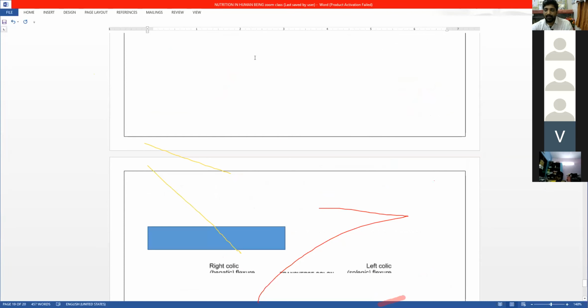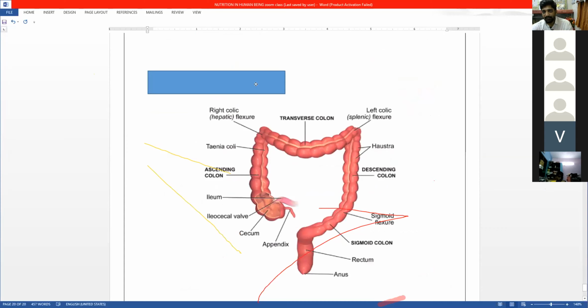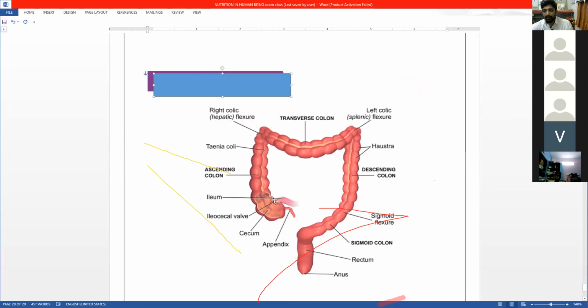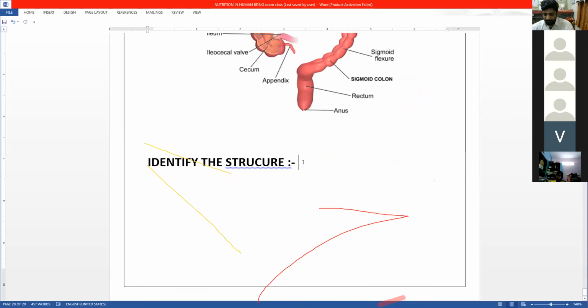Now coming back to the last part of the alimentary canal, this is nothing but your large intestine. Now this large intestine does not have any specific function, but we can write two functions for it. What is the function of the large intestine? The function is that it absorbs the water.